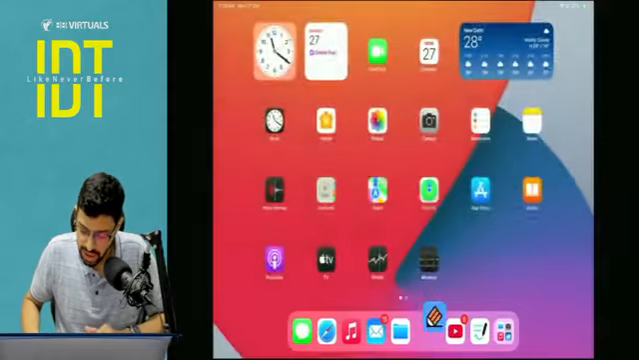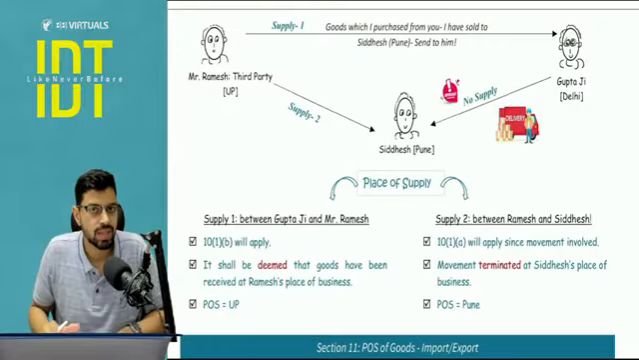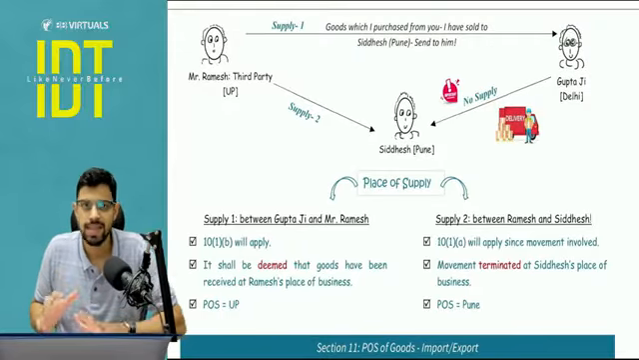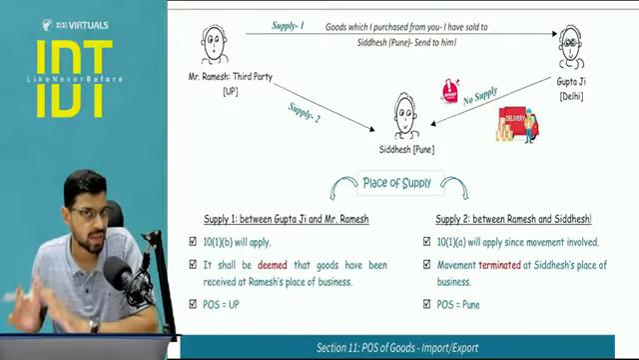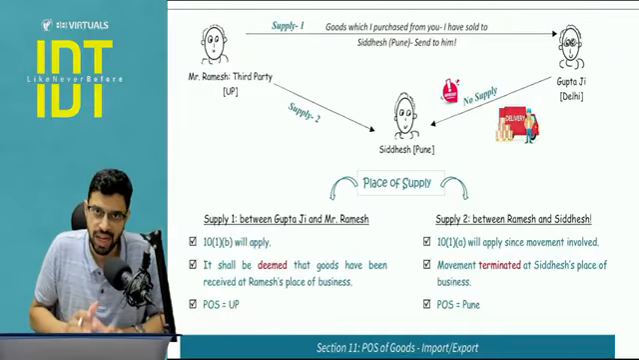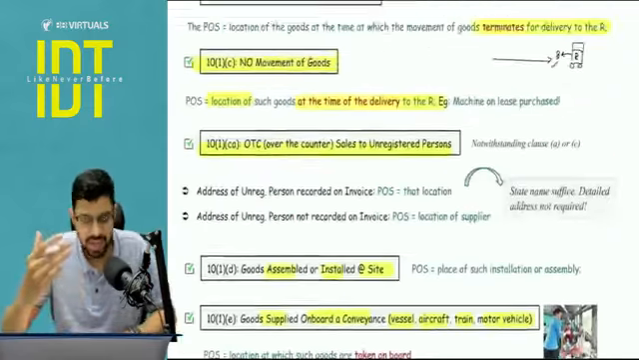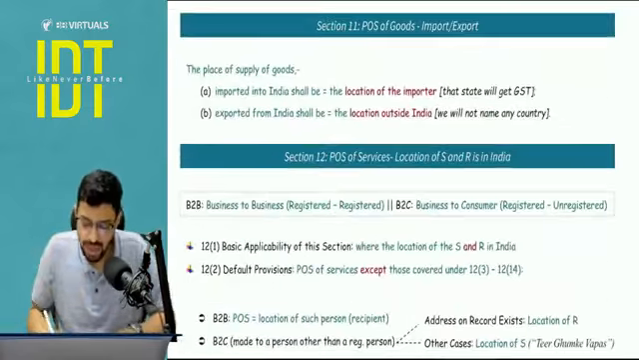The exact same transaction I have replicated here. If you want, you can take a screenshot of this particular part, and yes, this is important for the purpose of your exam. Okay, so this is your section 10(1)(b). Now section 10 is done. Let's go to section number 11, import export of goods.